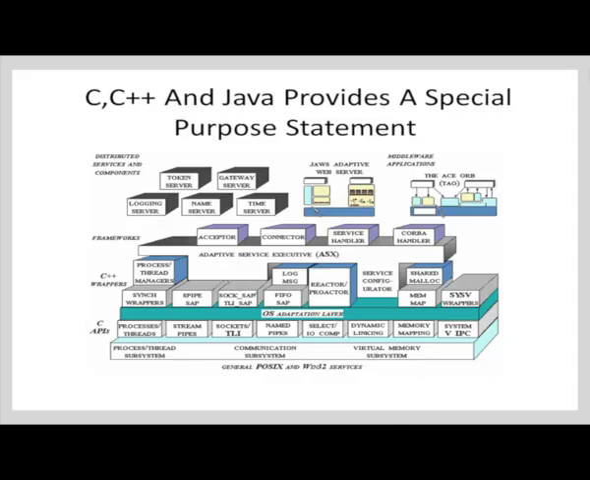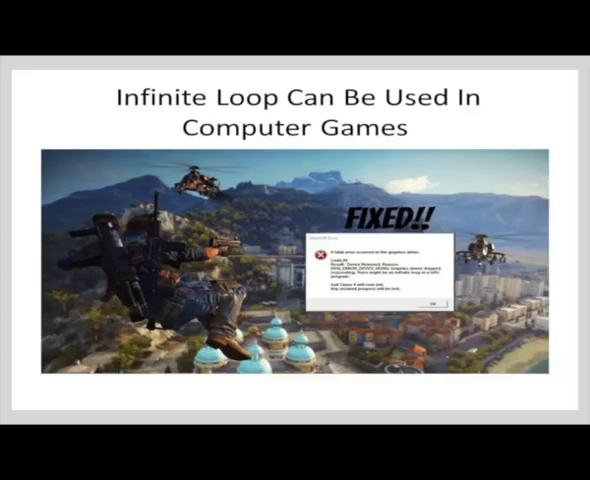Python, like C, C++ and Java, provides a special purpose statement called break. This statement terminates the loop immediately and control is returned to the statement right after the body of the loop. So, when do we use such break statements? For example, an infinite loop can be used in computer games. To quit the game, a break is used to terminate the infinite game loop.